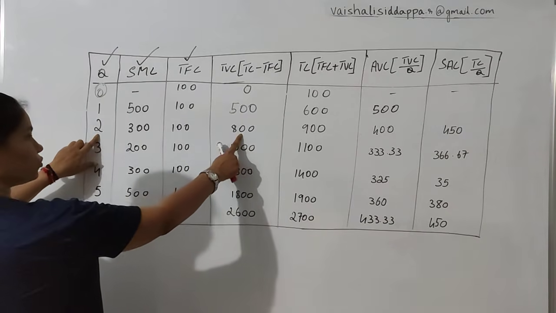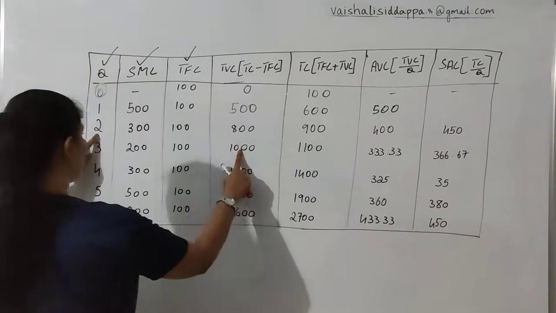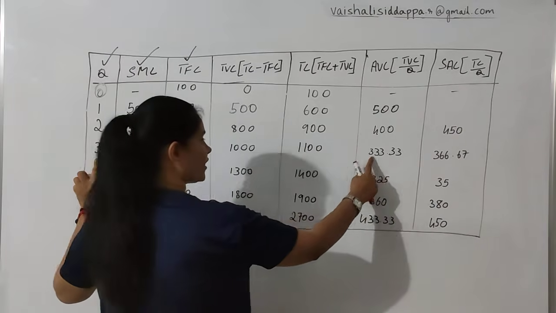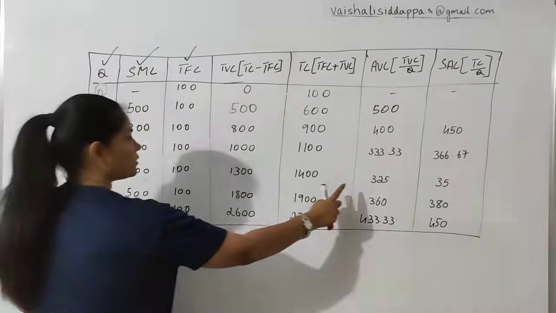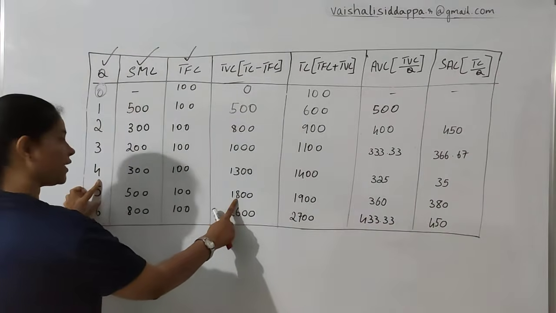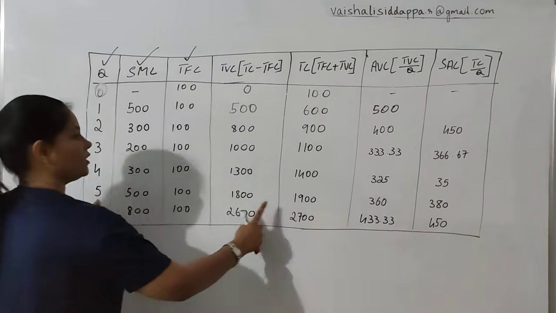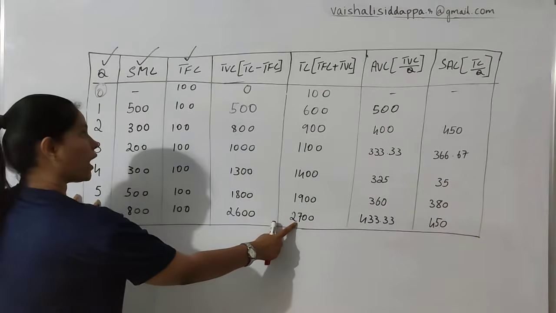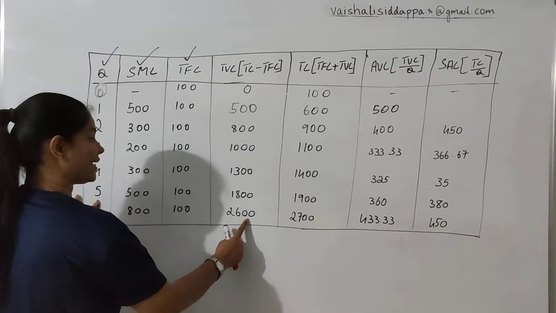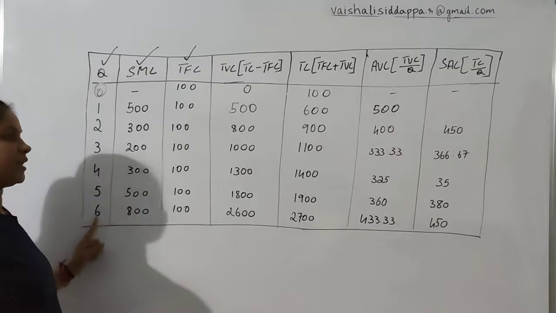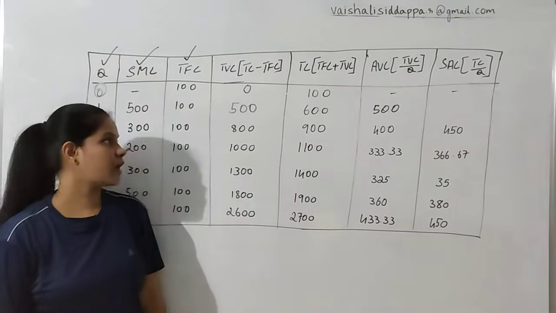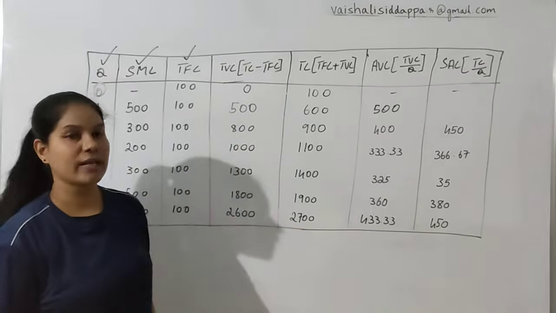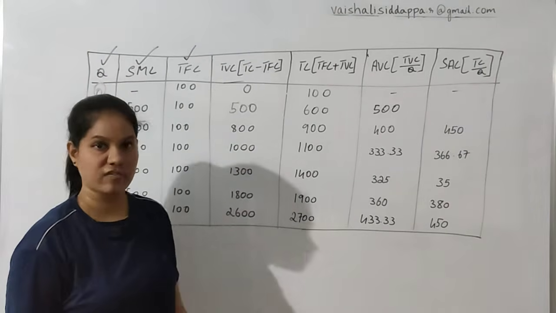Then 800 by 2, it is 400. 1000 by 3, 333.33. 1300 by 4, 325. 1800 by 5, 360. 2600 divided by 6, it is 433.33.